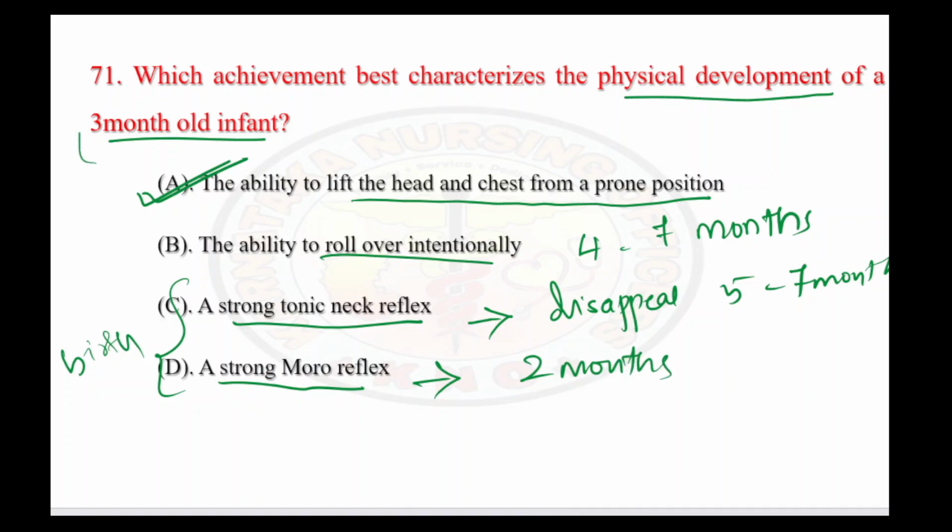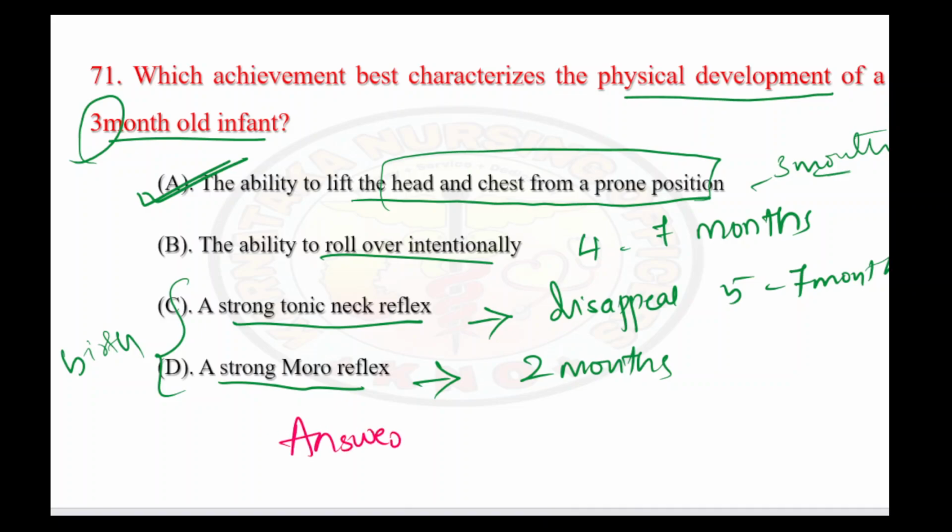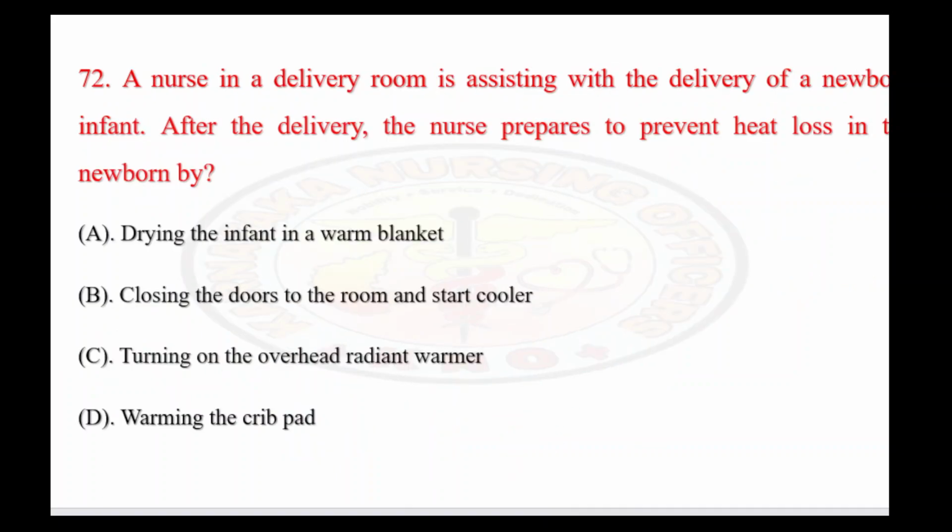So they have asked you about a 3 months child, which will happen like head and chest elevation from the prone position at 3 months. Right option is A. Okay. Next question. A nurse in a delivery room is assisting with the delivery of a newborn infant.